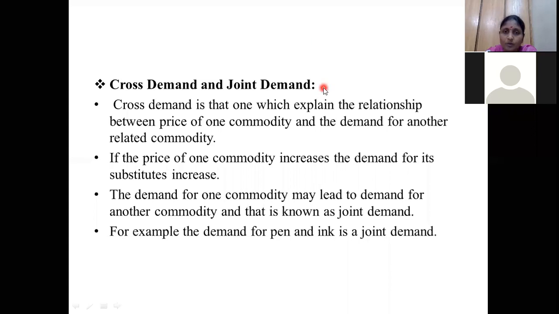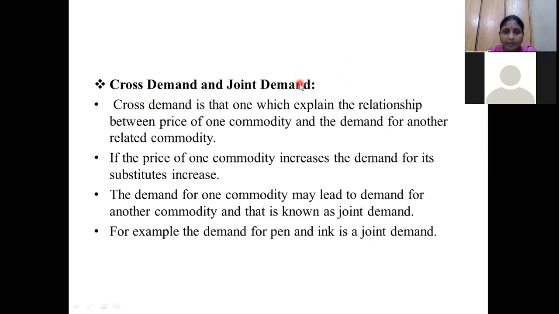For each soap, the cost increase is 5 rupees. For my family, I require 12 soaps, so 12 fives are 60 rupees I have to bear for buying the A branded soap. So to balance my budget, I prefer soap B. That is cross demand.